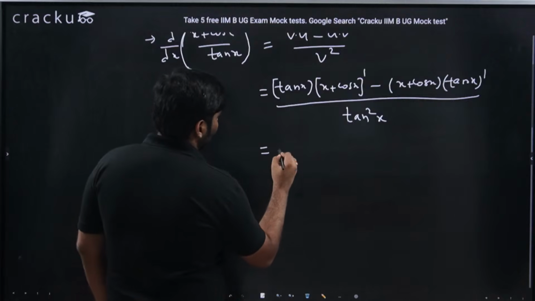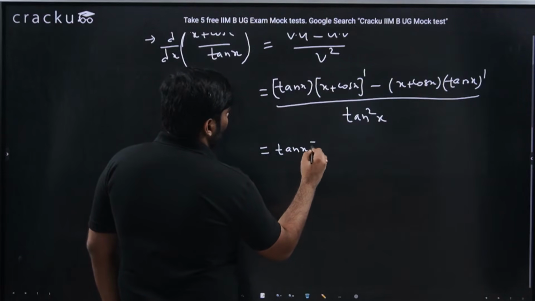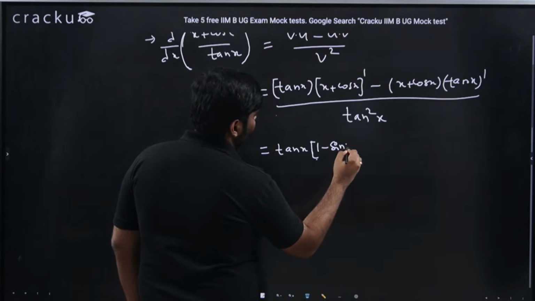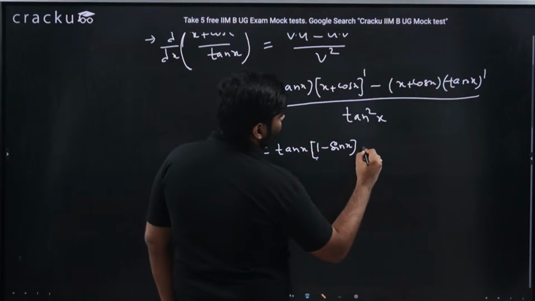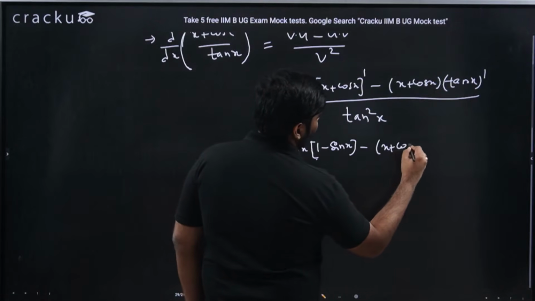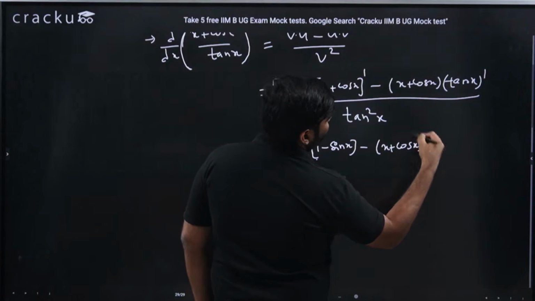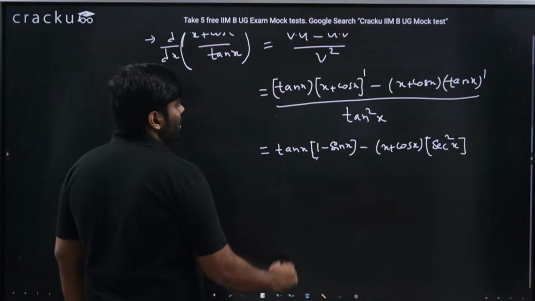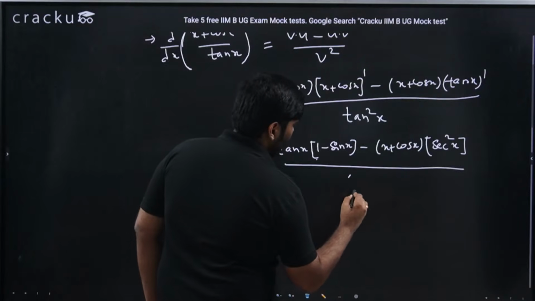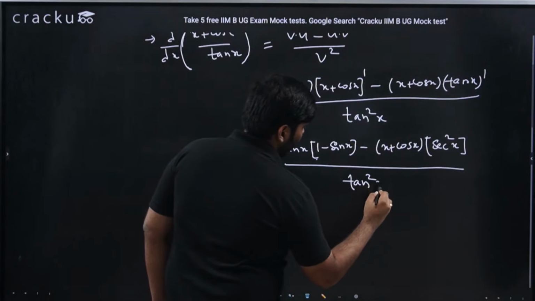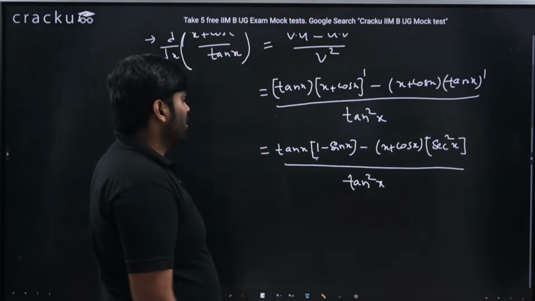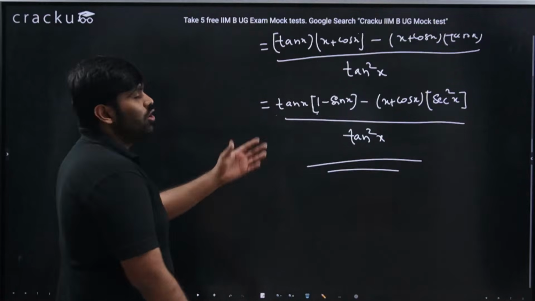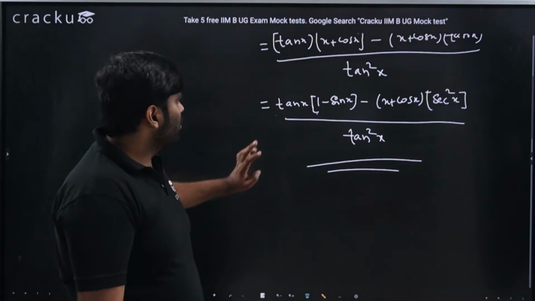So this is nothing but tan x into the differentiation of x plus cos x, which is 1 minus sin x, because the differentiation of x is 1 and of cos x is minus sin x, minus (x plus cos x) into the differentiation of tan x. As we have just seen previously, secant square x is the differentiation of tan x, divided by tan square x. This will be the derivative. You need not simplify it further. This should be pretty much fine.